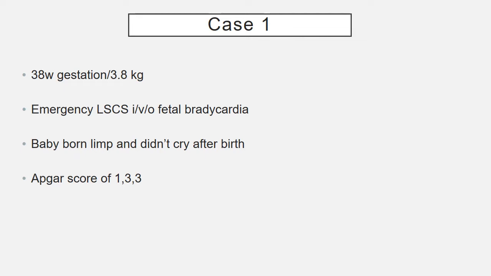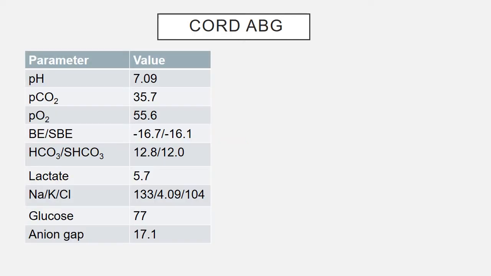Baby was born limp and did not cry after birth, had APGAR scores of 1, 3, 3 at 1, 5 and 10 minutes respectively. If we look at the ABG analysis of this baby, we can see that the baby has high anion gap metabolic acidosis, and in the clinical scenario, this baby most likely suffered from prolonged severe birth asphyxia.